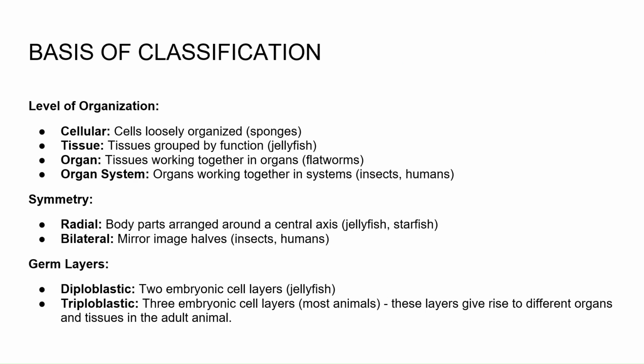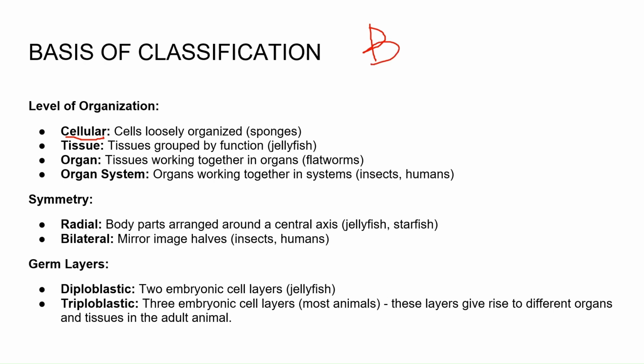Level of organization: the first one is cellular. Now we know what is meant by a cell. Cell is the fundamental and structural unit of life. The first one is the cellular level of organization. We know what a cell is: it is the basic unit of life.